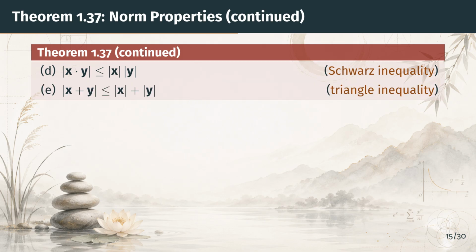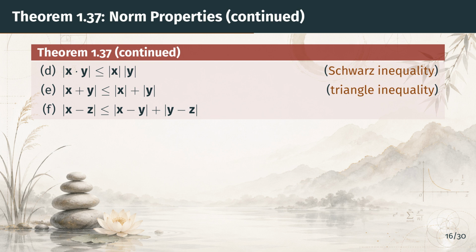Part E is the triangle inequality. The norm of the sum of 2 vectors is at most the sum of their norms. Geometrically, this says that one side of a triangle is never longer than the sum of the other 2 sides. This is perhaps the single most important inequality in analysis. There is one more form of it.